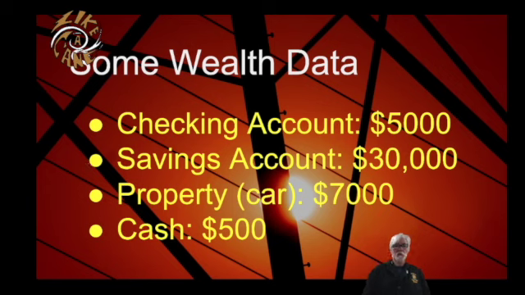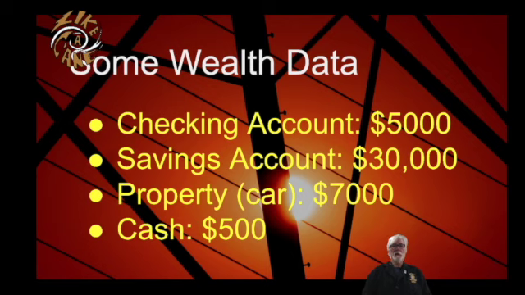Let's look at a way to model the wealth of one person, a single guy who has this wealth. He's got a checking account with $5,000 in it. He has a savings account with $30,000 in it. Those are both two kinds of bank accounts. Checking accounts are usually a little bit easier to get your money in and out of. Savings accounts are for longer term storage of your wealth. Property, he has a car that's worth $7,000, and he has just some cash, some bills and things that add up to $500.